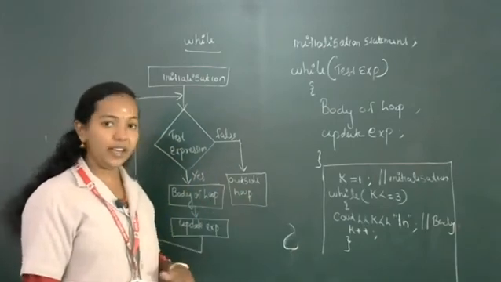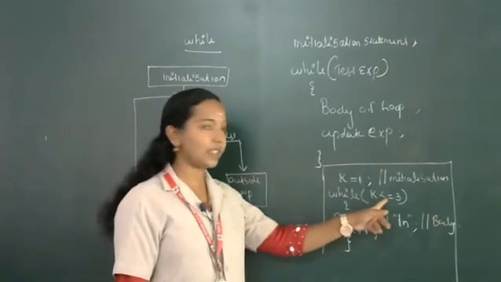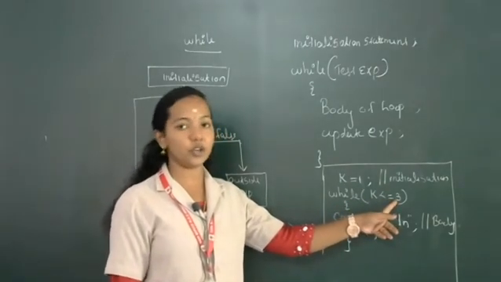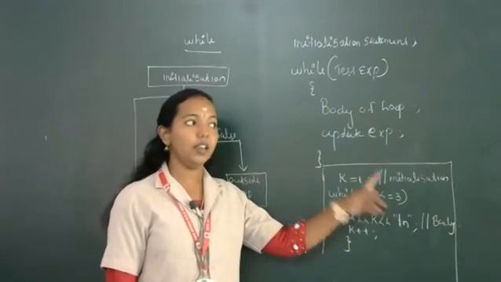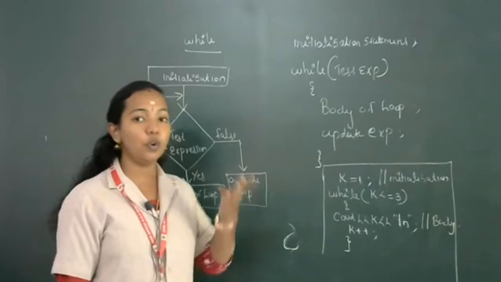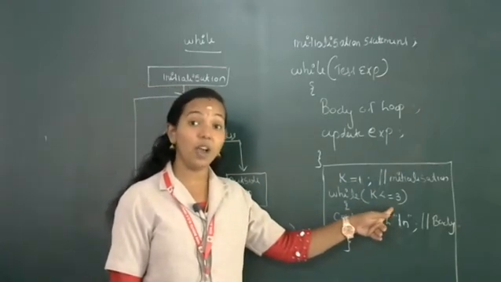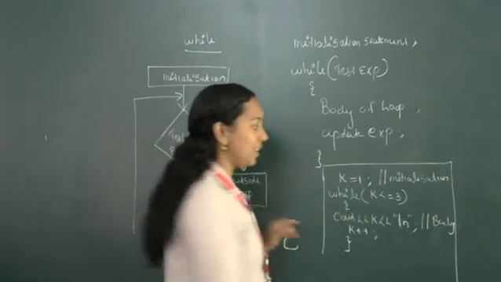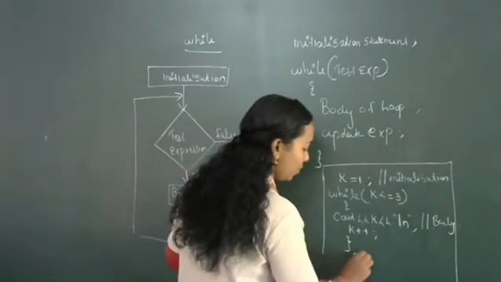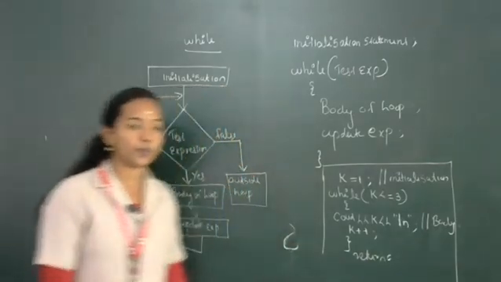Then k changes to 3, the condition is checked again and is true, so we get 3 on the screen. Immediately after printing 3, k updates to 4. Then 4 less than or equal to 3 is false, so automatically it exits the loop and goes to the return 0 statement.